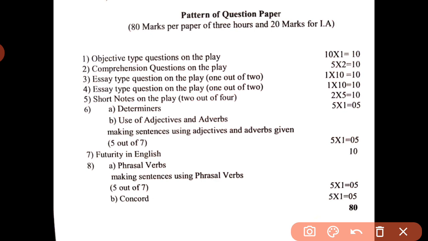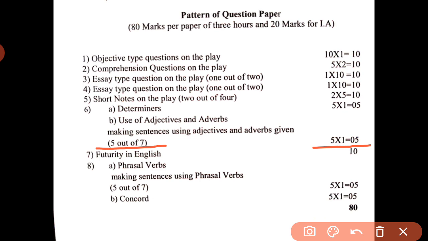When you read quickly and you want to use it in your sentences, but you don't know whether it is an adjective or an adverb, it is impossible to use any word without identifying whether it is an adjective or an adverb. So before using any word in a sentence you should know how to identify that word. Here they will give you 7 words. Out of those 7 you have to use any 5 in your sentences and you will get 5 marks.